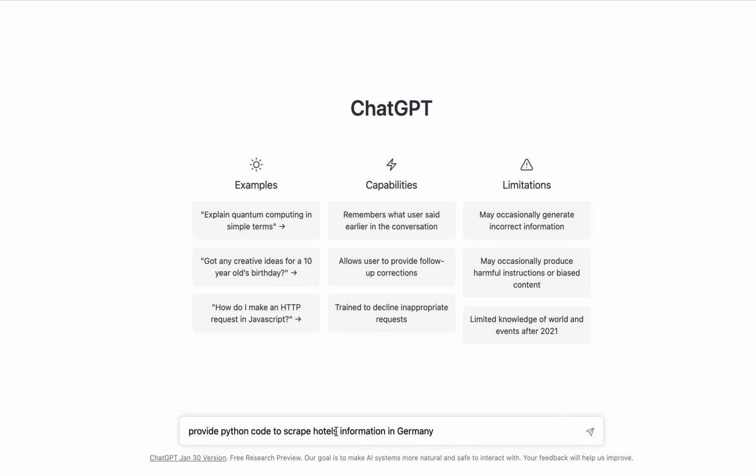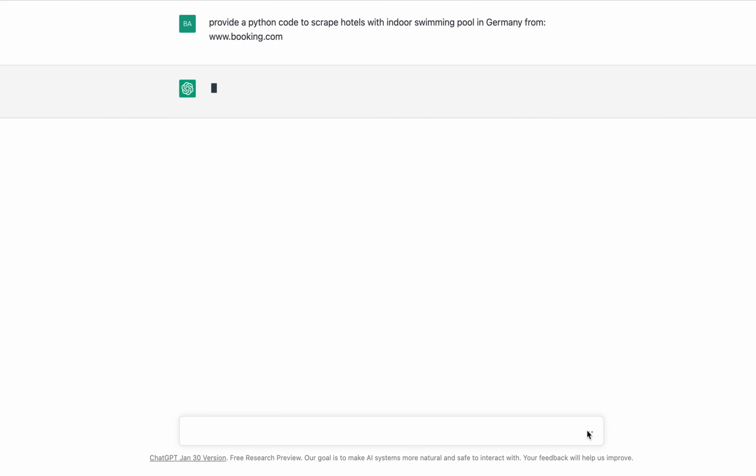To scrape hotels with an indoor swimming pool in Germany, from www.booking.com. And then we launch this and we wait.